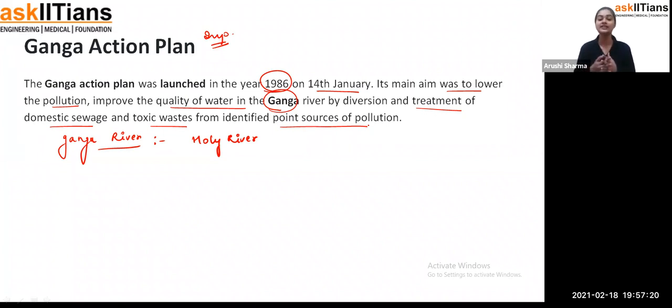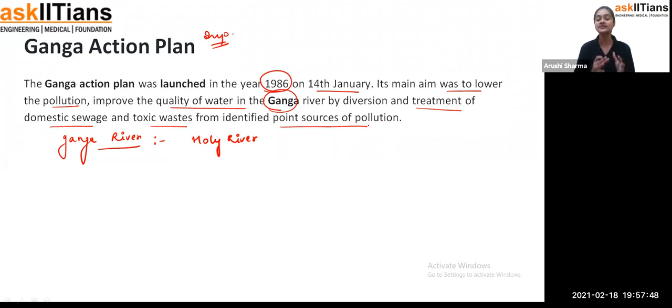If you are facing any problem, you can take a bath in the Ganga. And generally people put the things they use for worship directly into the Ganga water. Because of that, time by time, the pollution in the Ganga has increased so much that the water quality was getting very poor.